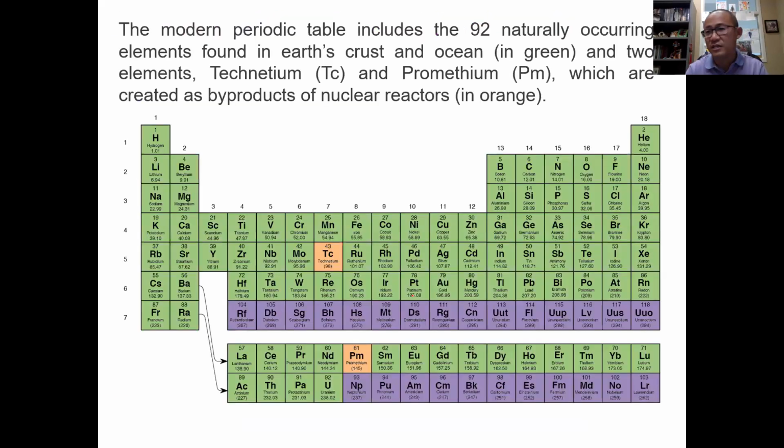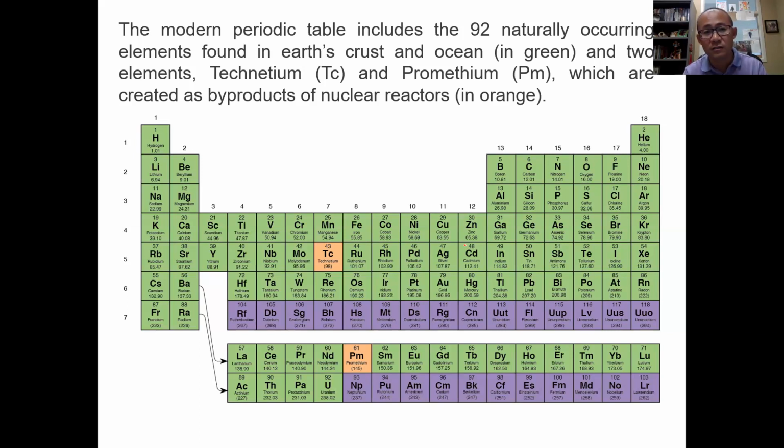Here, of course, is the answer. I found it for you already. In our modern periodic table, out of 118 elements, there are 92 naturally occurring ones, found in the Earth's crust and ocean. Those are in green.